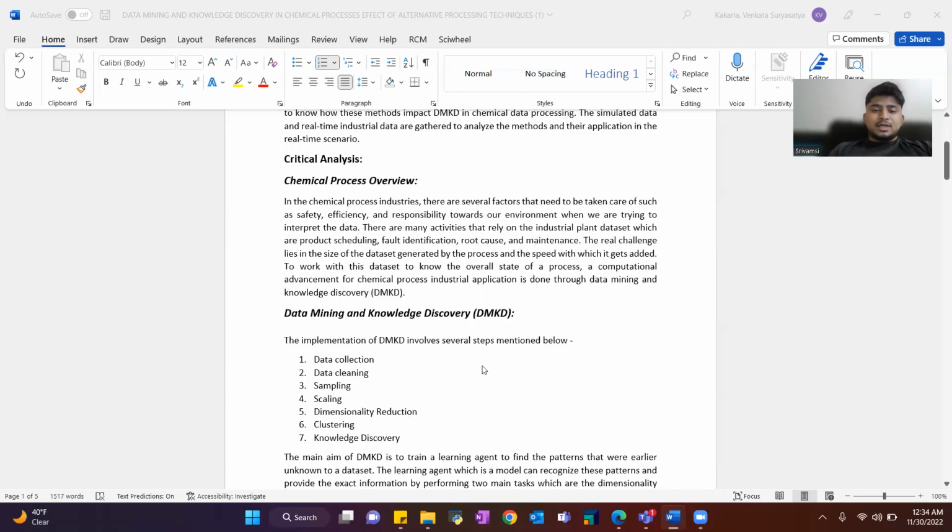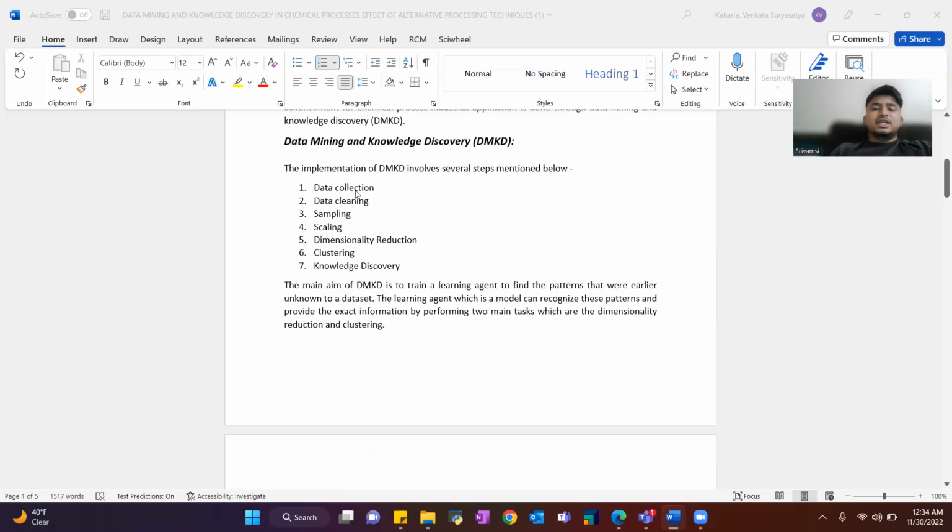Coming to data mining and knowledge discovery, DMKD, the implementation of DMKD involves several steps. Firstly, data collection. After collecting the data, we'll be doing the data cleaning. Post that, we'll be sampling the data. The fourth step is scaling. Then the fifth step would be dimensionality reduction. The sixth step would be clustering. And the seventh step would be knowledge discovery. This is how the implementation of DMKD proceeds, and these are all the 7 steps.